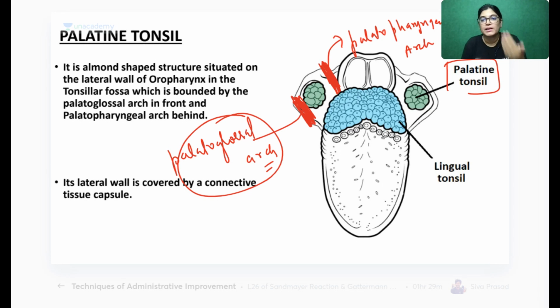The anterior fold contains a muscle of the tongue, the palatoglossal muscle, and the posterior fold contains the palatopharyngeus muscle. Palatopharyngeus is the muscle of the pharynx, and palatoglossus is the muscle of the tonsil. Ma'am, what is tonsil? Tonsil is a lymphoid organ which is required for immunity. And ma'am, what are crypts?